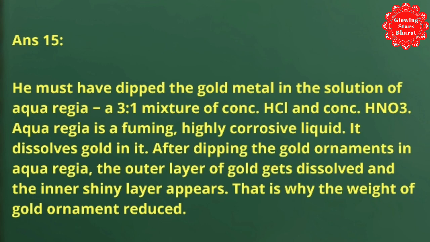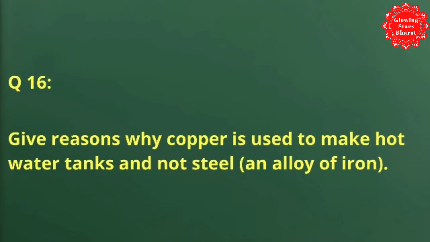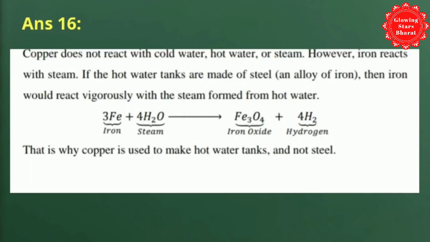Friends, next is question number 16. Give reason why copper is used to make hot water tanks and not steel, an alloy of iron. Again, I repeat the question. Give reason why copper is used to make hot water tanks and not steel. So friends, see the answer of this question. Copper does not react with cold water, hot water or steam.